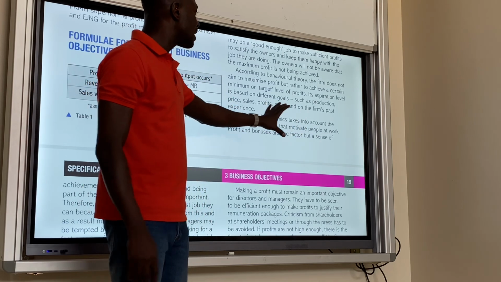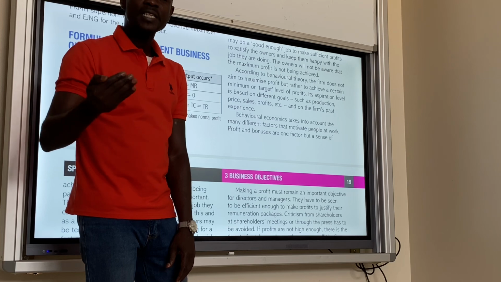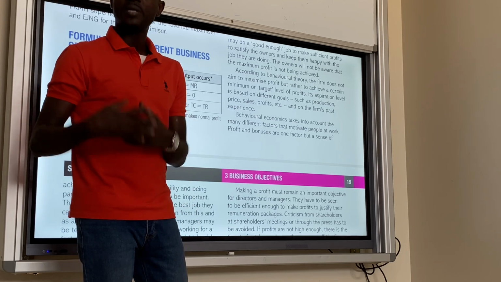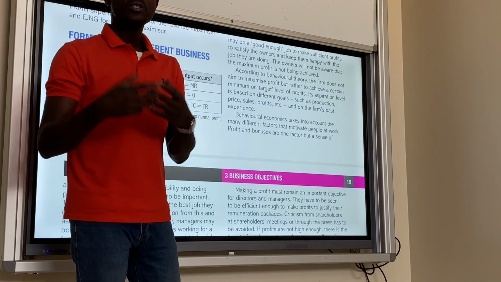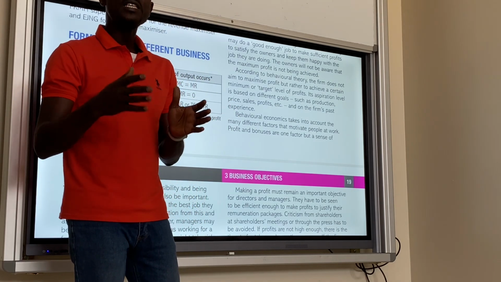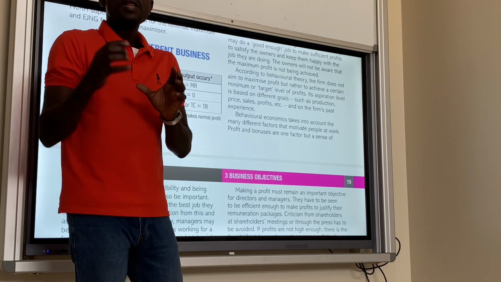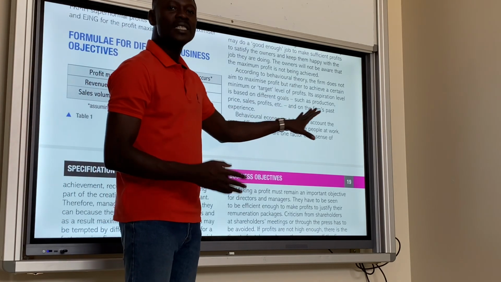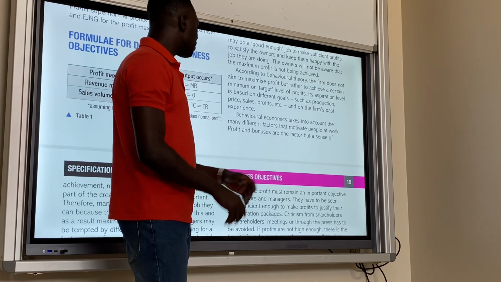So owners of the business will be thinking about profit maximization, but the directors and the managers have other objectives, such as increasing sales, increasing revenue, and expansion. All these things are not going to be known to the owners of the business. As a result, they will only make sure that they are making a profit that the owners will be happy to see or to hear about.